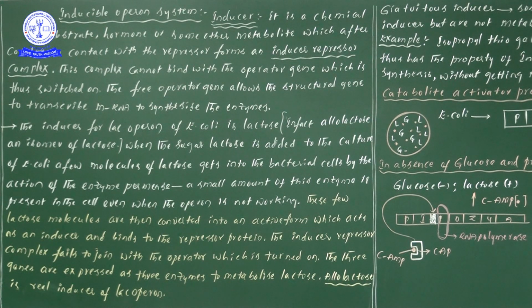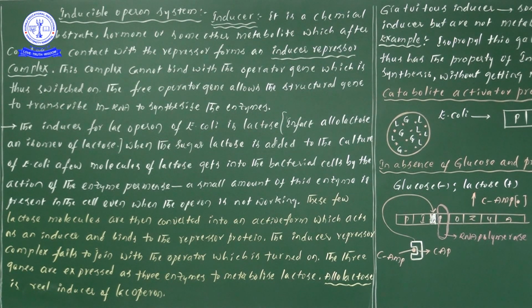In the presence of lactose, that lactose will go and bind to the repressor protein. When it binds to the repressor protein, the structural and functional activities of the repressor protein will be changed. So the repressor protein cannot bind to the operator.